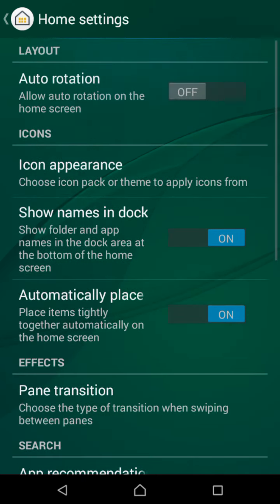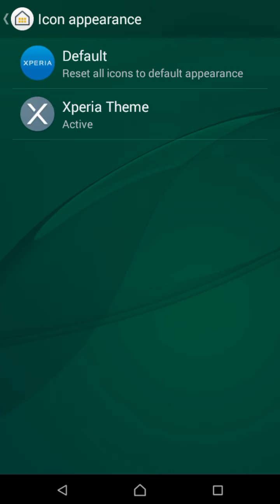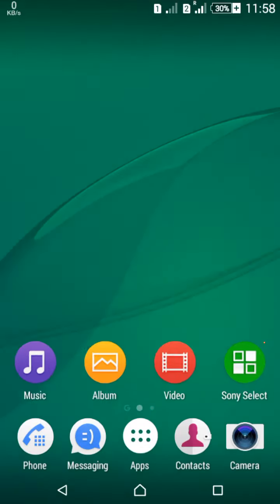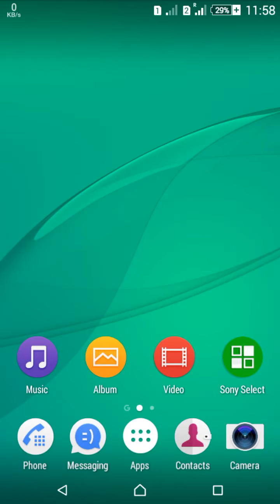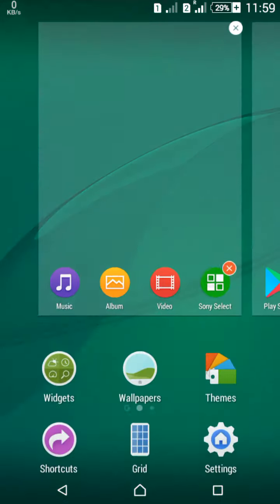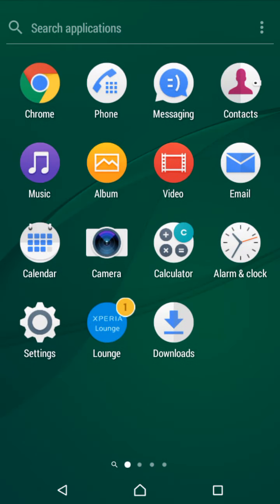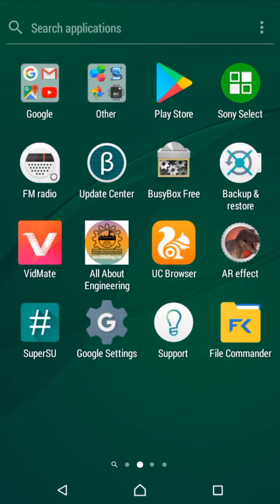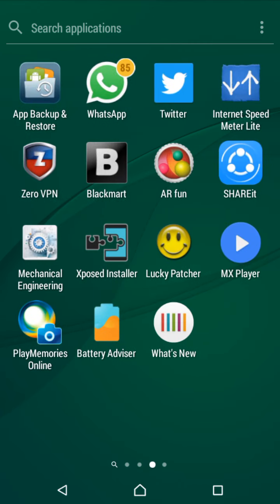You see, too many options are provided. We can also use other icon packs with this update. All things are new. See downloads, email, video, phone UI also changed. Contacts, messaging are also changed. The camera app is also changed by this update. Sony Select, backup and what's new are also changed.